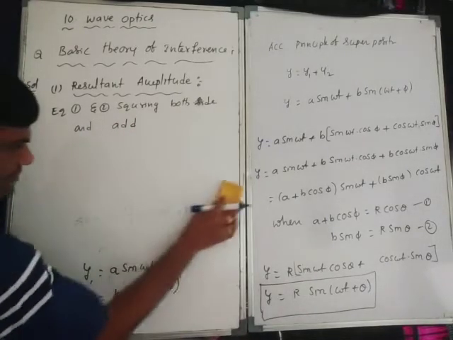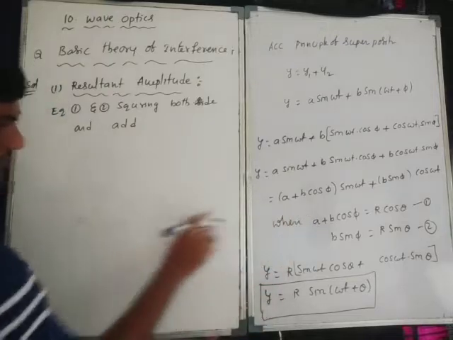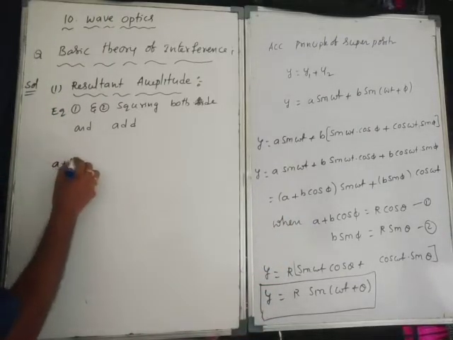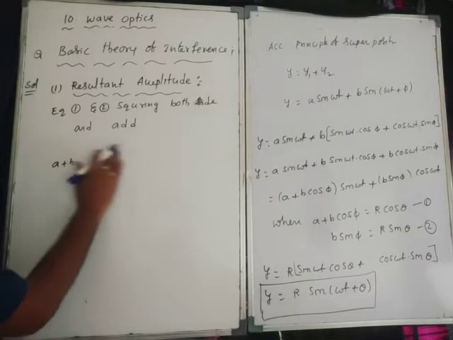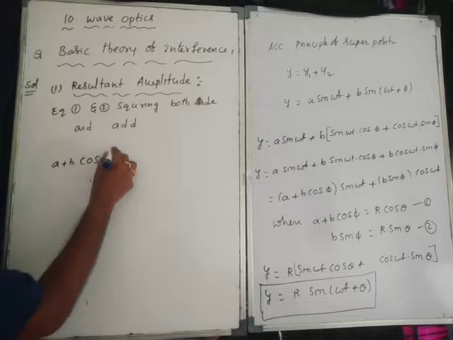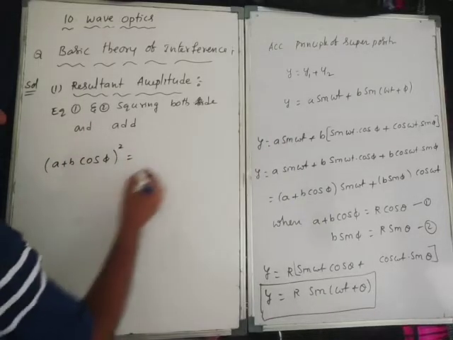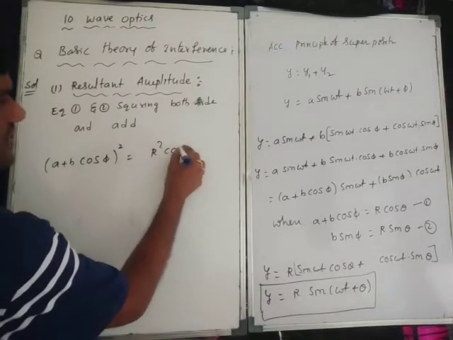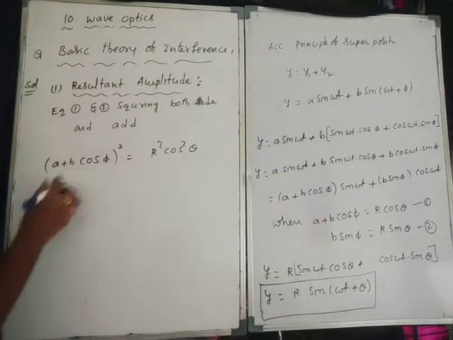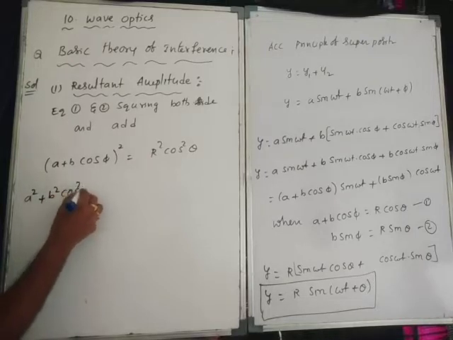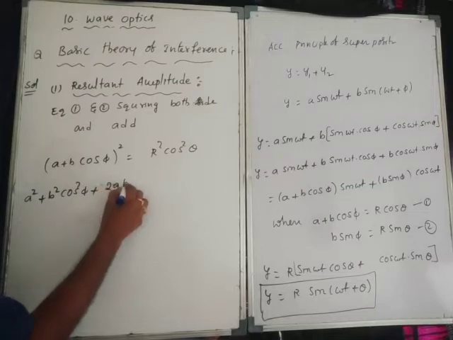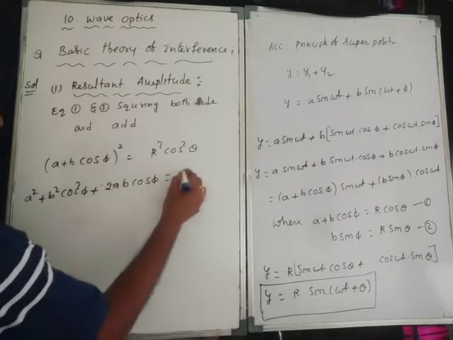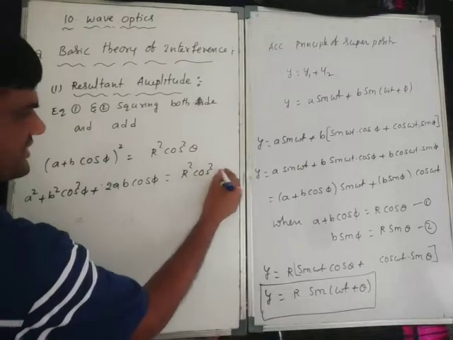Okay, then what would happen? We will see. So (A plus B cos phi) whole square is equal to R square cos square theta. Now (A plus B cos phi) whole square is A square plus B square cos square phi plus 2AB cos phi, equal to R square cos square theta.